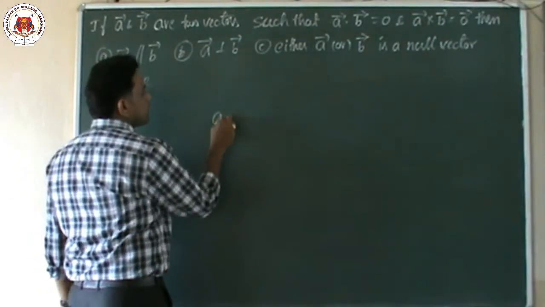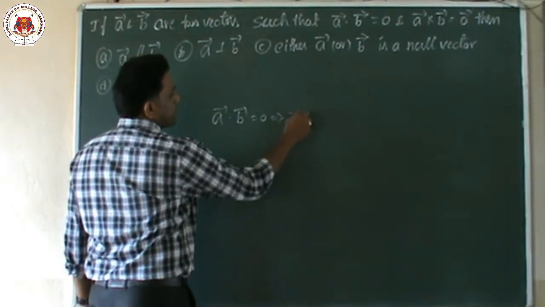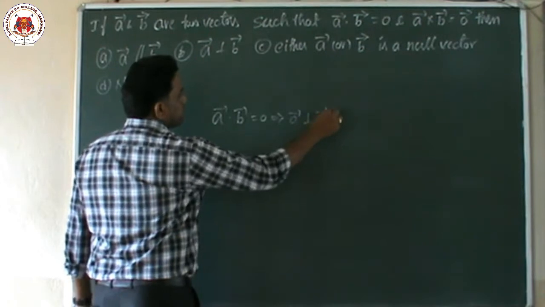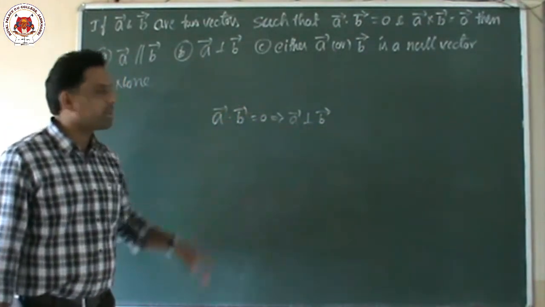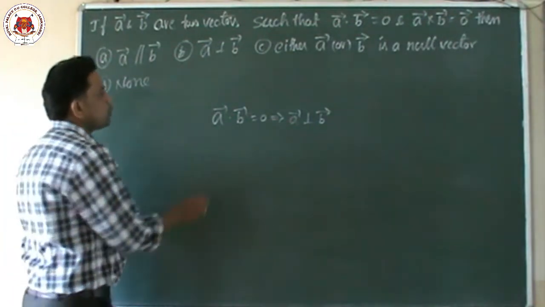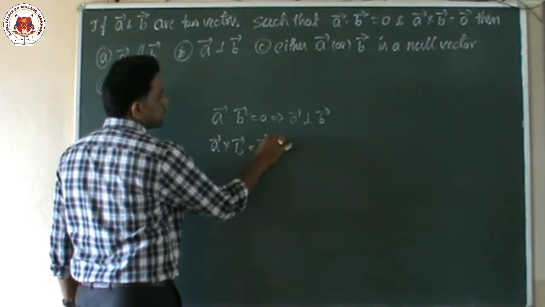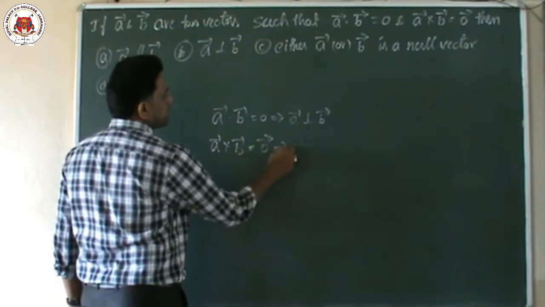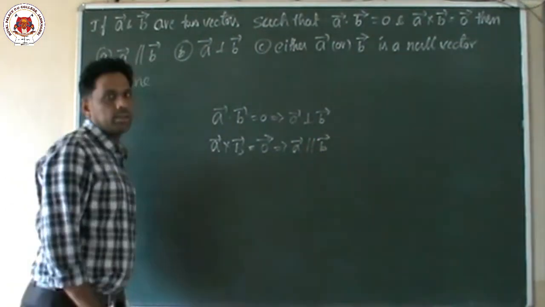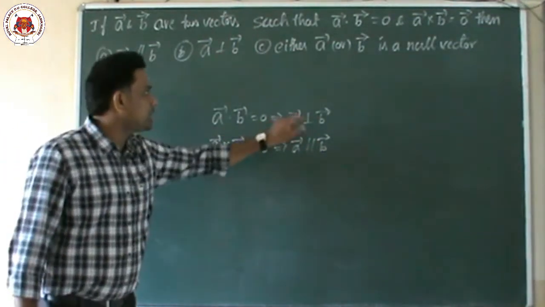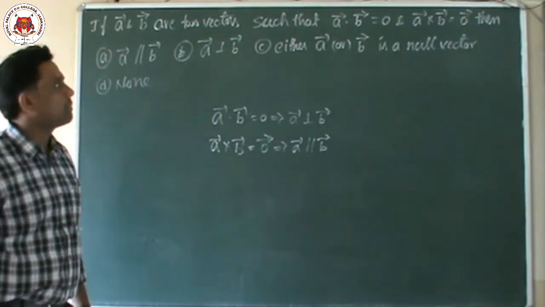Children, if the dot product of two vectors equals 0, what is the meaning? Vector A is perpendicular to vector B. If the dot product equals 0, definitely it is perpendicular. If the cross product of two vectors is a 0 vector, then the two vectors are parallel to each other. So dot product 0 means perpendicular, and cross product equal to 0 means parallel.